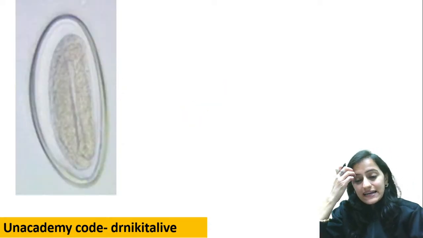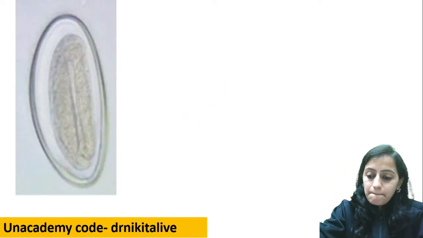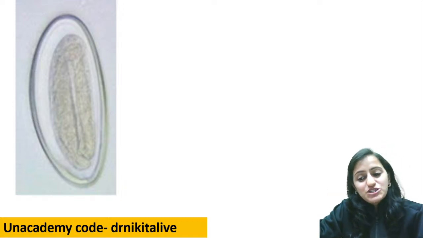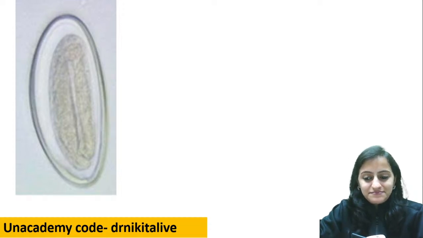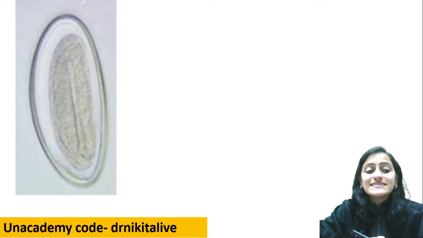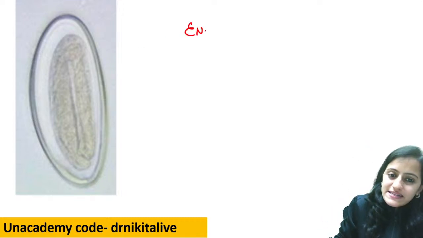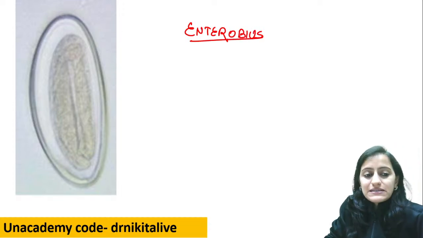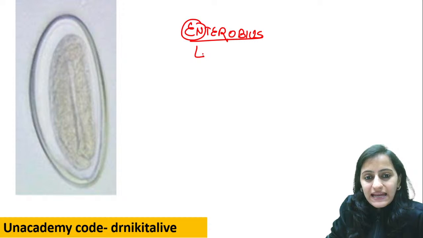Look at this egg. What do you think is this egg here? Which egg is this? Very good, Staffy. This is very good, Aruna. This is Enterobius. Okay, this egg which we see here, this is Enterobius vermicularis. Now, how do we remember Enterobius? Remember, Enterobius is like Exterobius.